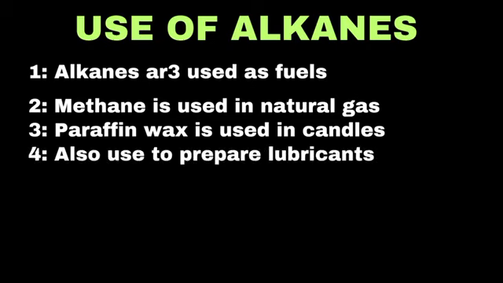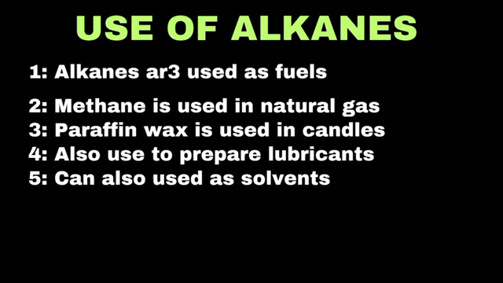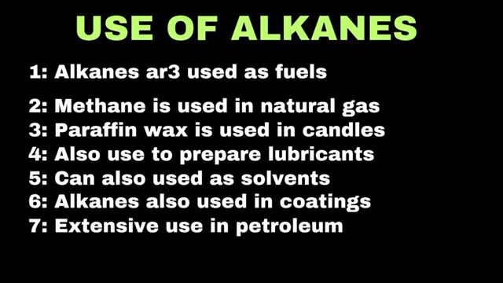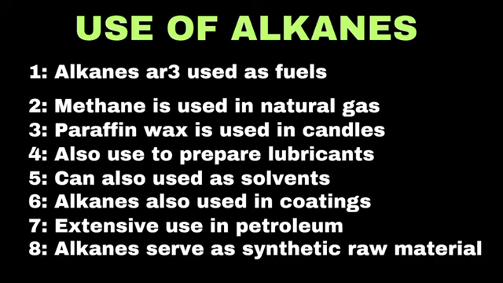Alkanes like hexane and heptane are used as solvents in industries for extracting oils, cleaning, and dissolving nonpolar substances. They are also used in paints and coatings. Alkanes are also the main components of crude oil and are refined into different fuels like petrol, diesel, and kerosene. Alkanes also serve as raw materials for making various chemicals, including alcohols, plastics, and detergents. They undergo chemical reactions like halogenation to produce useful compounds for different industries.